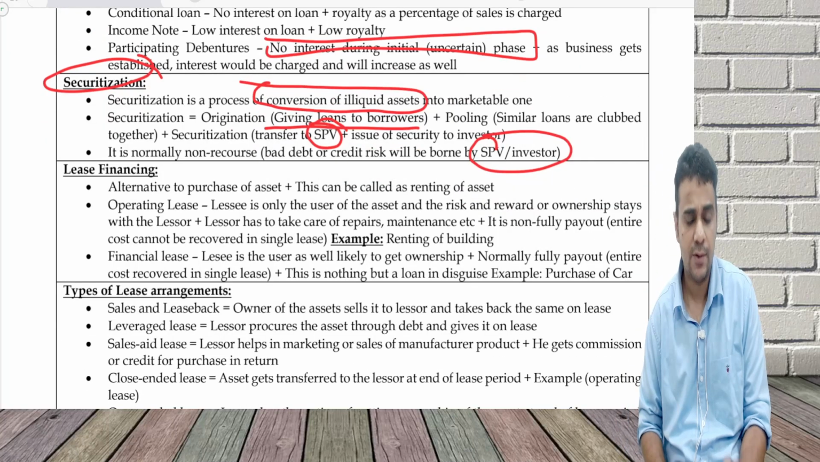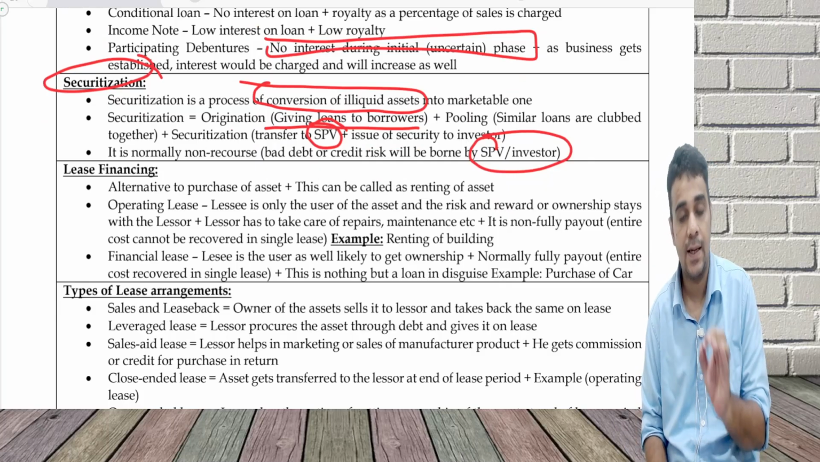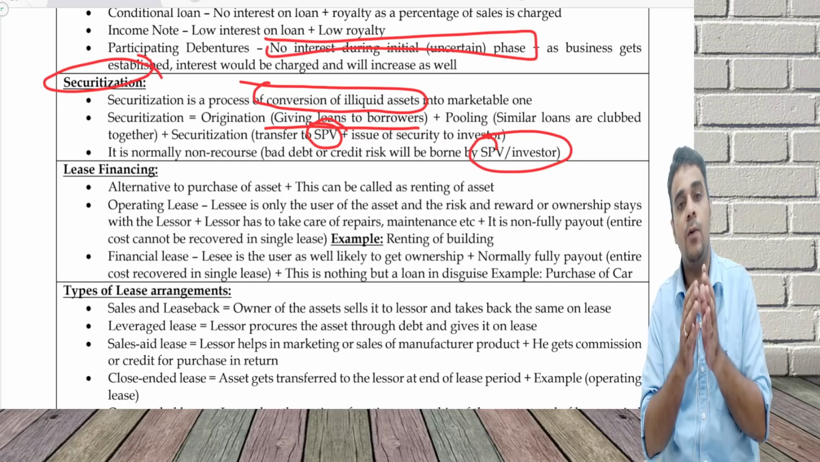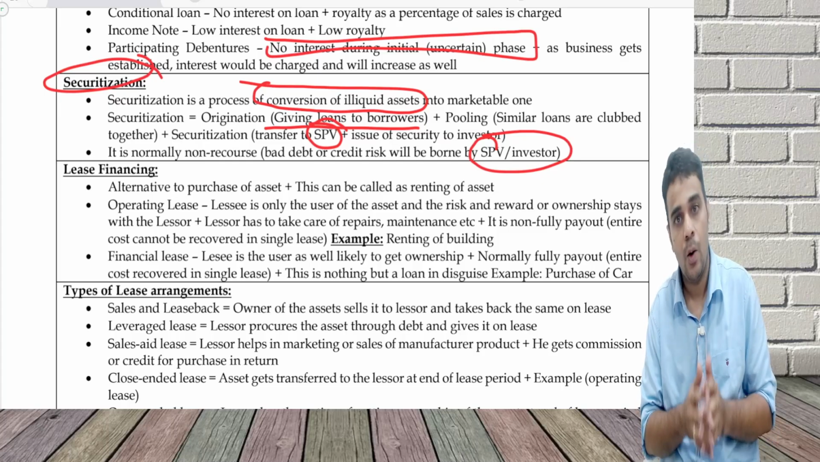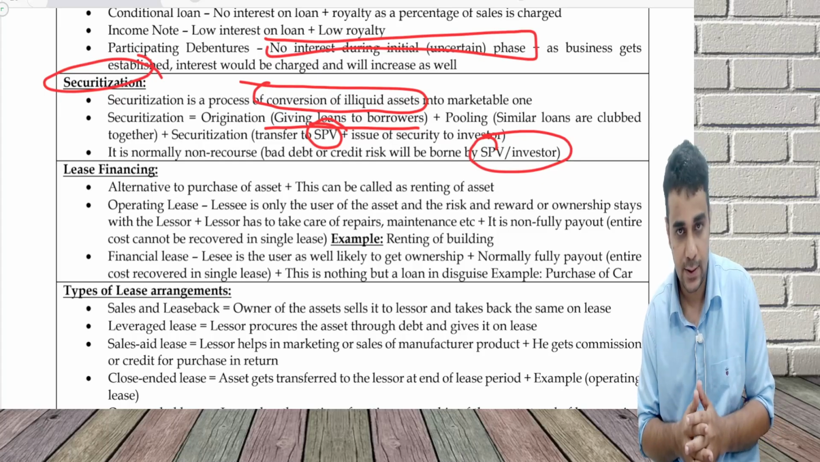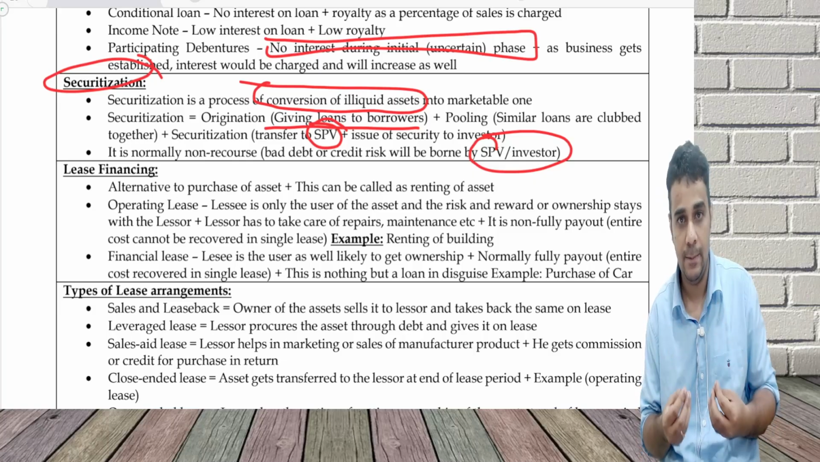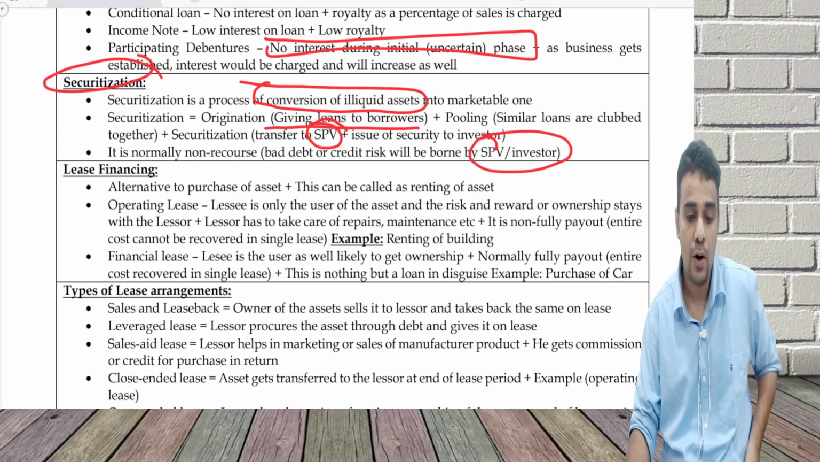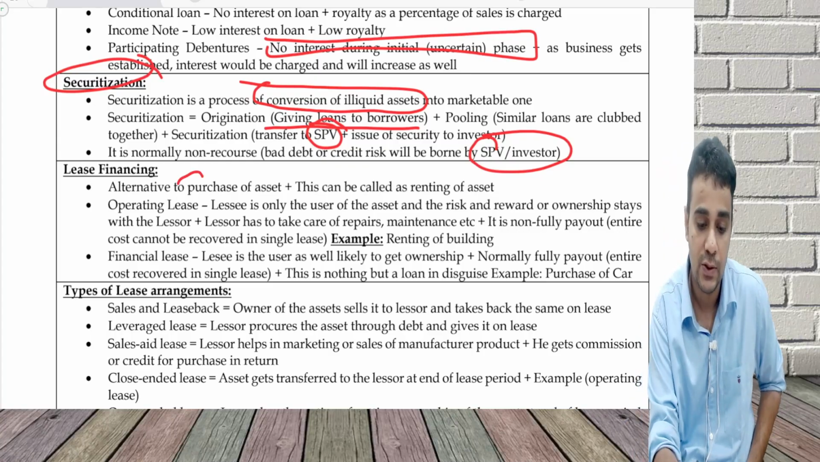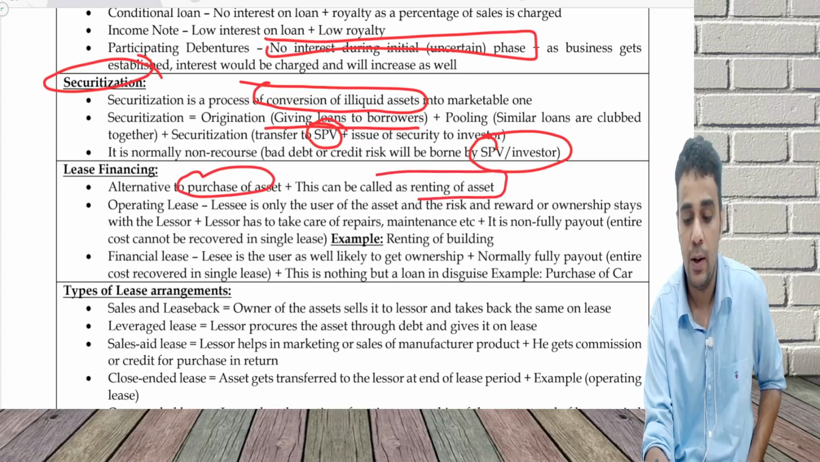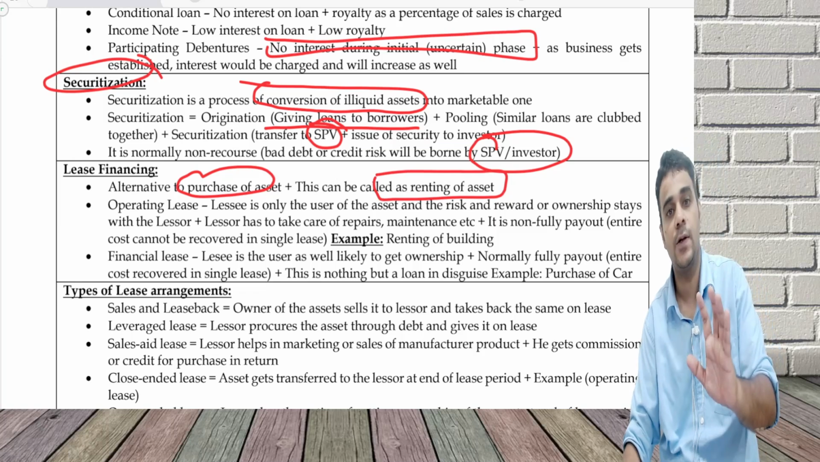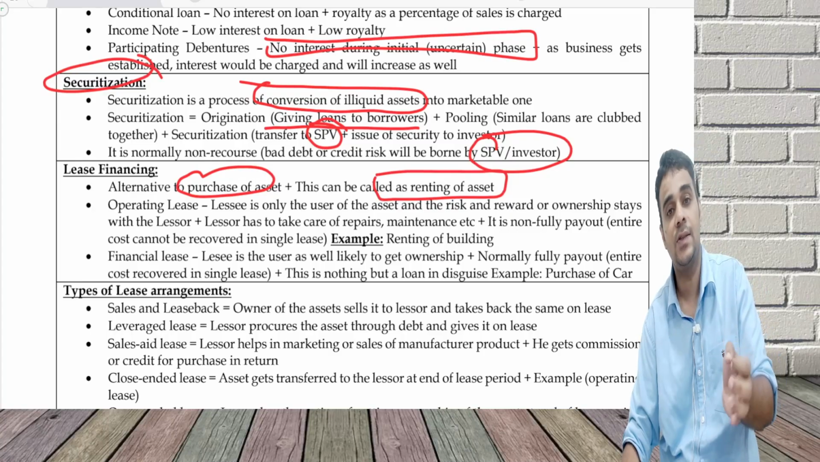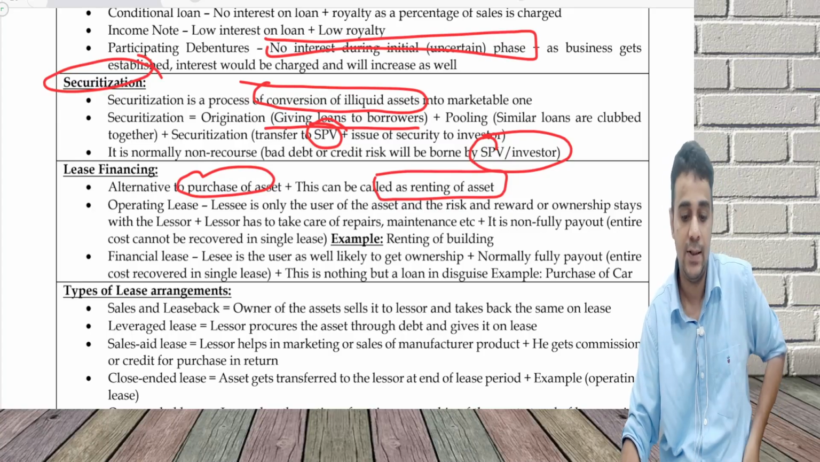Okay, the next form of raising money can also be lease financing. What is lease financing? I want an asset. One option is to buy the asset, and buying the asset needs money. The second option is to take the asset on rent, which is an alternative to purchase of asset, also called renting of asset. The chapter focuses on this: you want some asset, where is the money going to come from? Here we are saying let's not even buy the asset. Let's take it on rent.